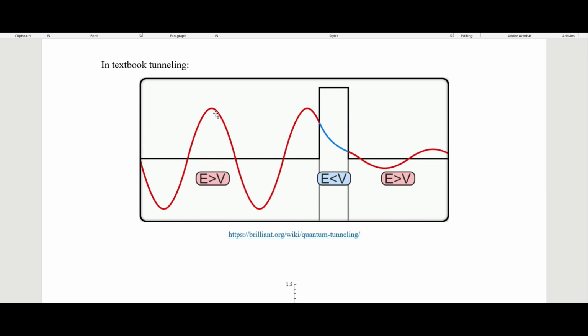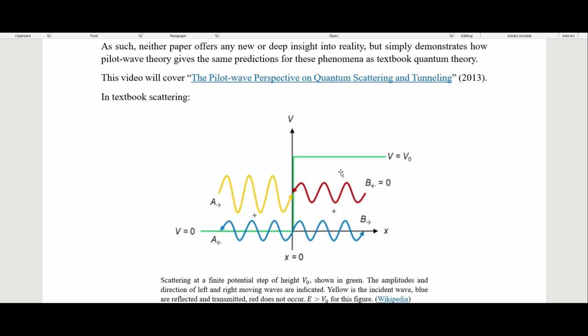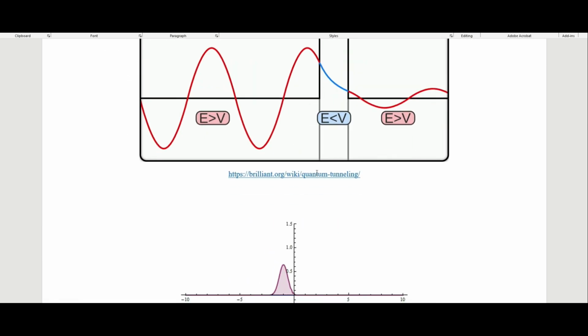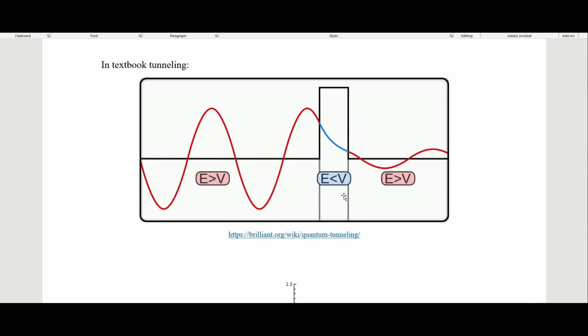This is textbook quantum tunneling, where we have our wave coming in. We have this potential here, which only goes from some x to some a. Usually that's how it's written, where it doesn't keep going to the right the way it does when we're talking about the scattering here. So we just have this block of potential. And we see that the wave function can tunnel through this, so we get this small wave function on the other side right here.